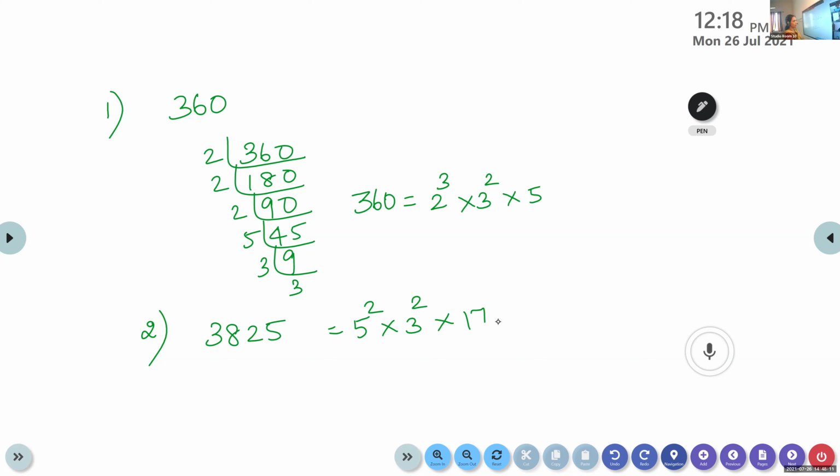So is it correct, Nirupama? Are you getting this answer? Yes, ma'am. Now, what is your answer? How have you written it in the notebook? Give the answer. 3,825 divided by 5. Okay. 725. Again divided by 5. Okay. 145. Then divided by 5, 29.